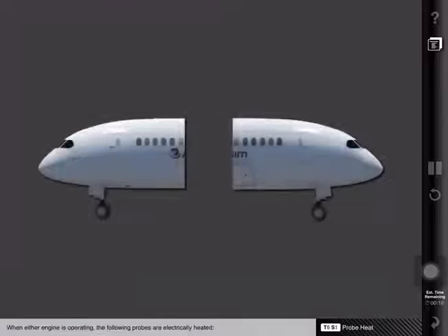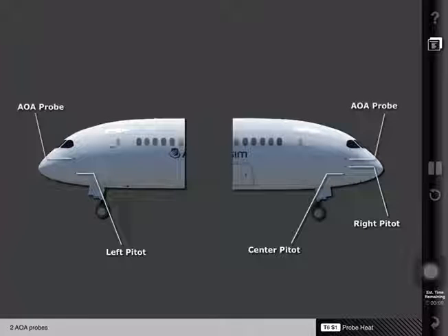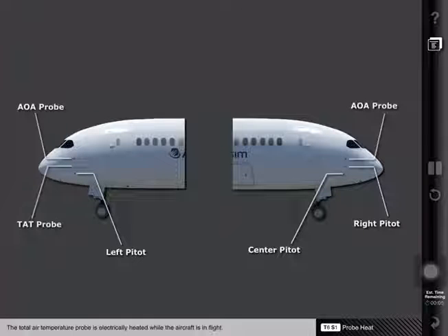When either engine is operating, the following probes are electrically heated: the 3 pitot probes and the 2 AOA probes. The total air temperature probe is electrically heated while the aircraft is in flight.